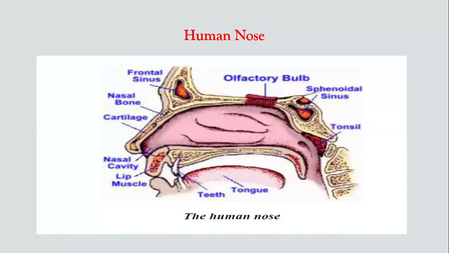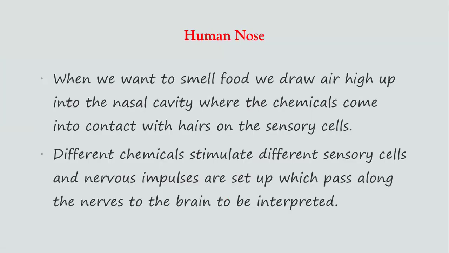Here is the labelled diagram of the human nose, showing, for example, the frontal sinus. We cannot see the receptors for the smell. So this is just a simple diagram of the human nose. Now let's move on to the explanation.